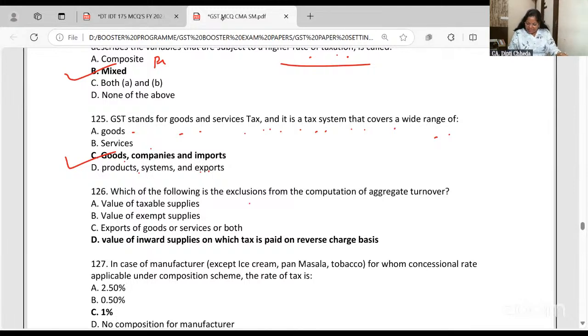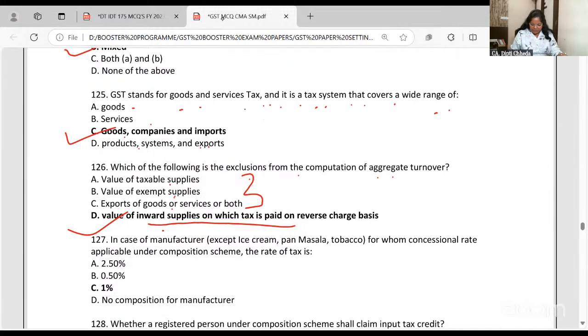Which of the following is excluded from computation of aggregate turnover? Taxable supply, exempt supply, export, or inward supply on which tax is paid on RCM? See, inward supply is my purchases. I am the recipient, the buyer, and I am paying the tax on RCM basis. So this is not a turnover or sale for me. The rest all three will be included.